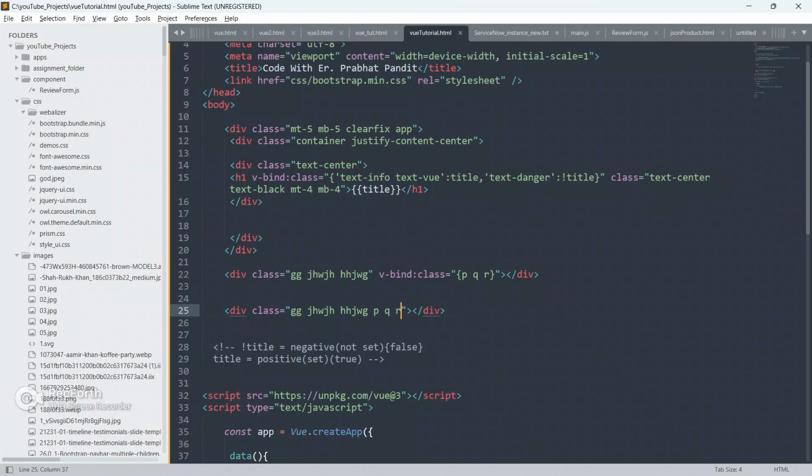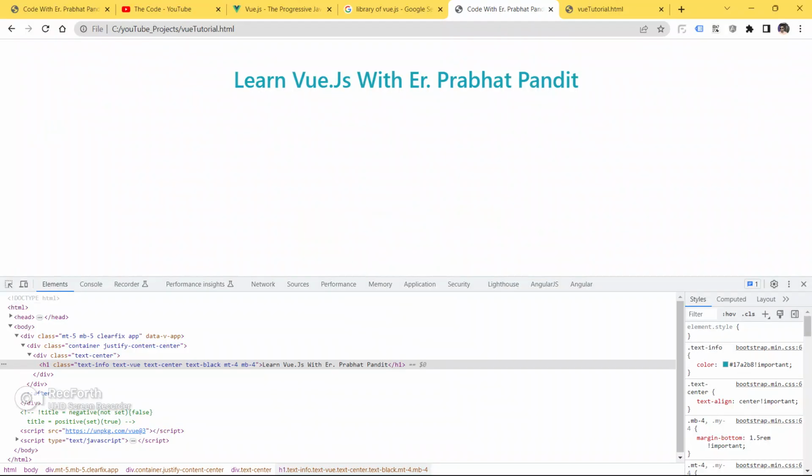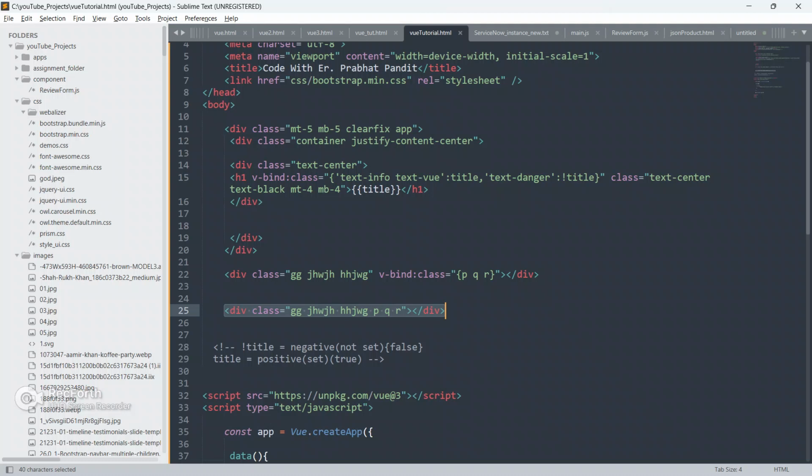So that's why you are free to use two classes in a single element if you are using Vue.js. This is the power of Vue.js, guys. It will combine your classes after the compilation. We have written this class here, and after the compilation, guys, we got this. Let me show you the class here also.